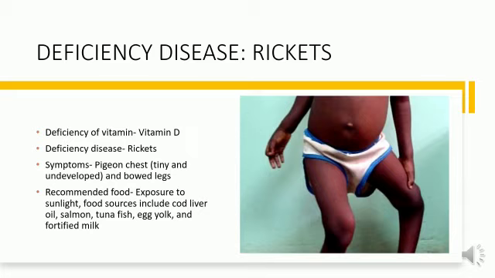And what should we eat in this case? Number one, exposure to sunlight can prevent us from the deficiency of vitamin D. And if we talk about the food sources, they include cod liver oil, salmon, tuna fish, egg yolk, and fortified milk. Fortified milk is the milk in which nutrients are added. If we consume these food sources, then there will not be deficiency of vitamin D